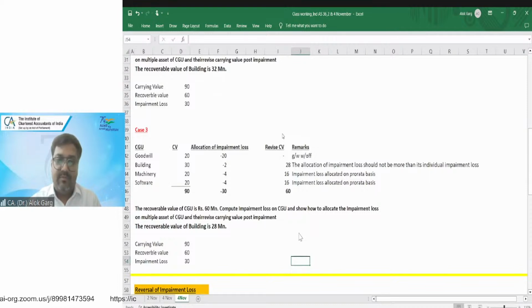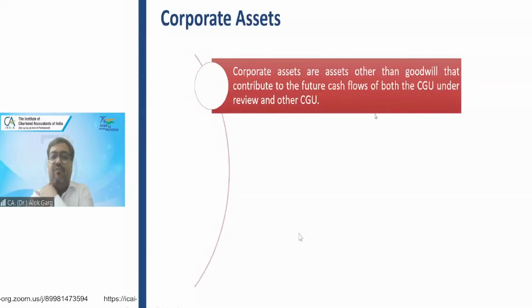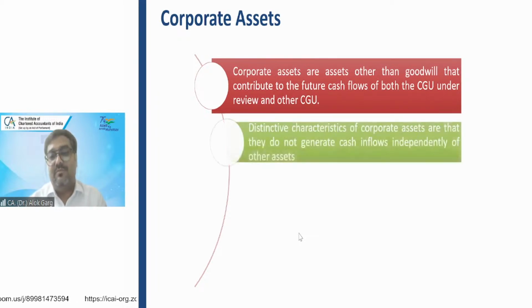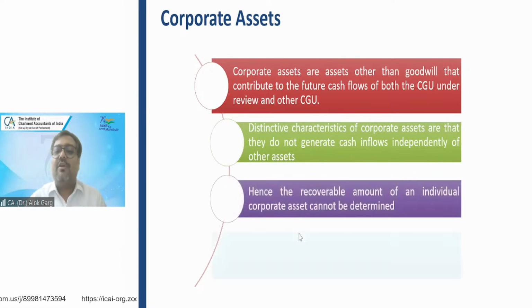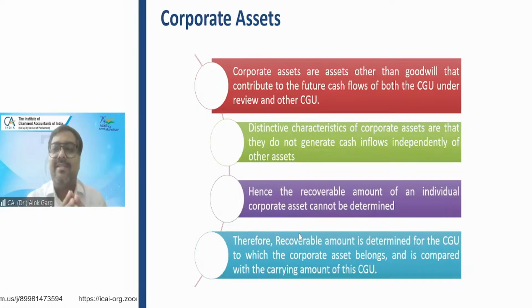Now, let's discuss the concept of corporate assets. What is a corporate asset? Corporate assets are assets other than goodwill, which contribute to the future cash flows of both the CGU under review and other CGUs. So what is a corporate asset? Corporate assets are those assets which are used for administrative purposes.